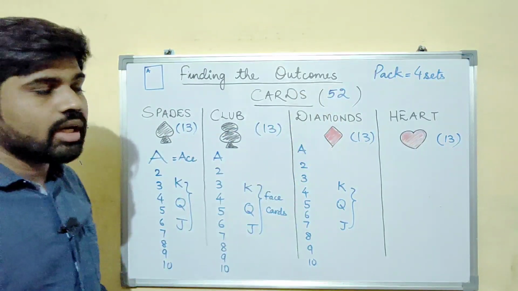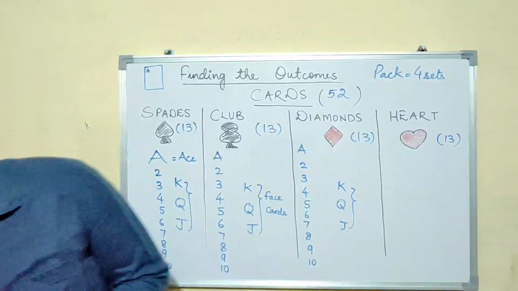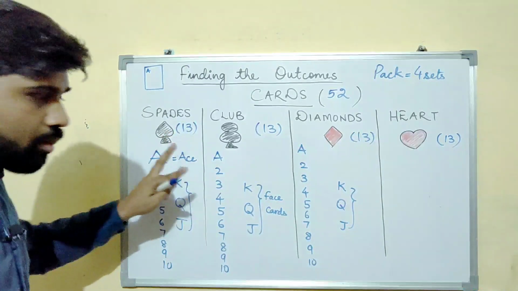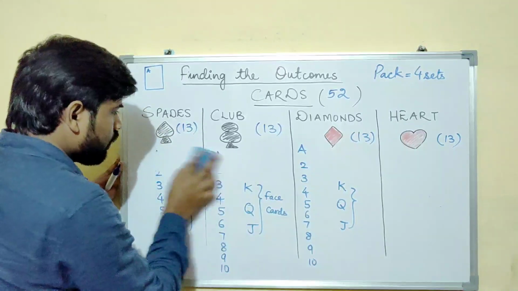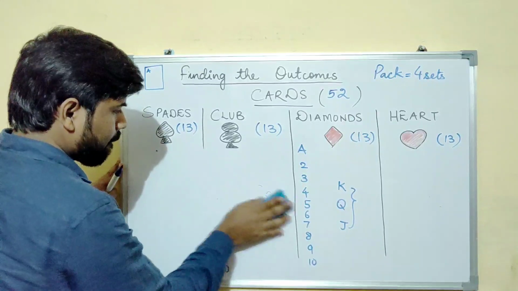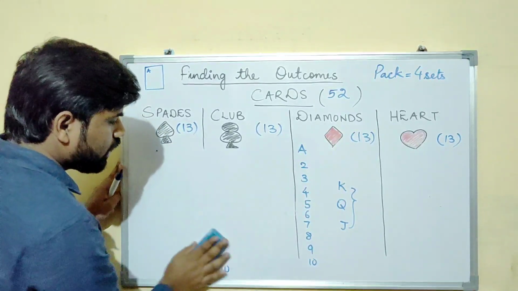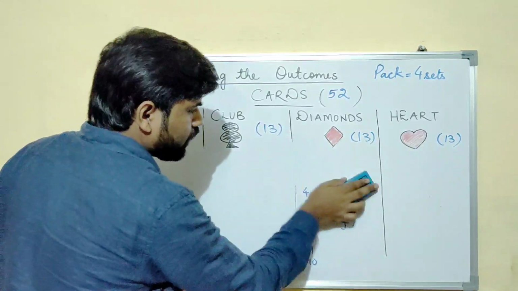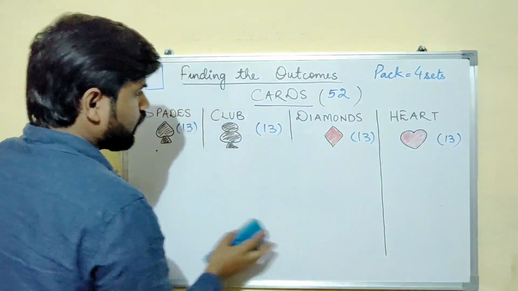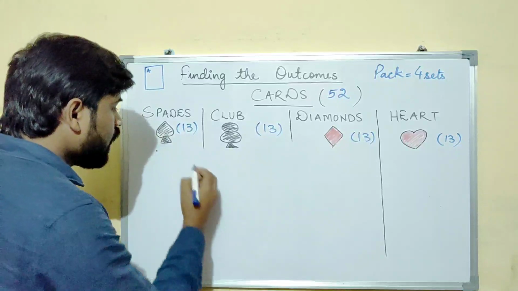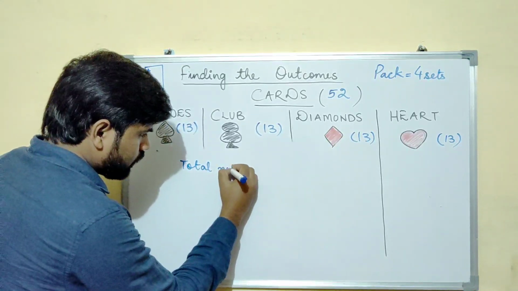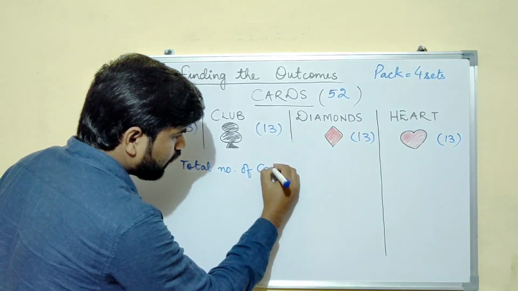Now let us draw the conclusions. What all things we should know about the cards. Now let us write some theory related to the cards. Total number of cards.